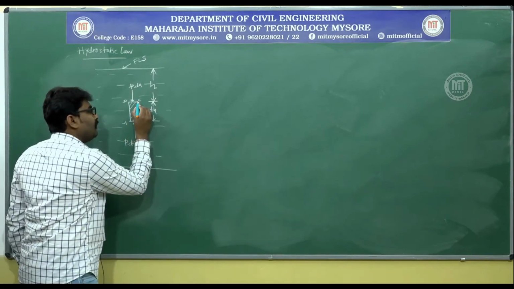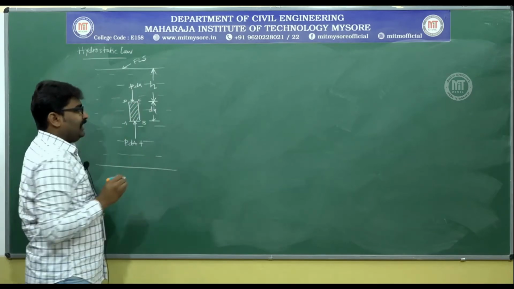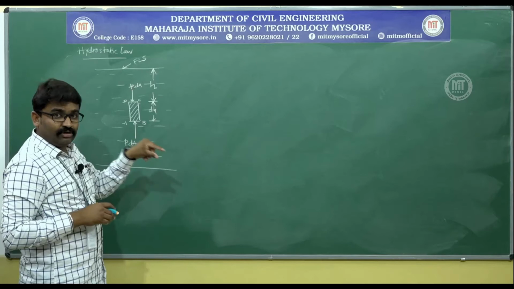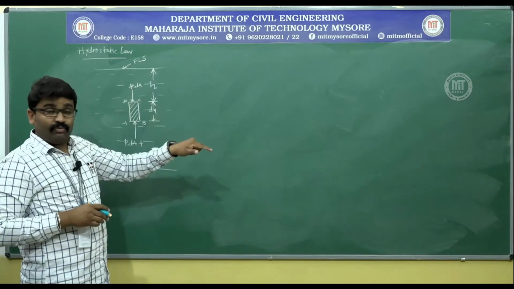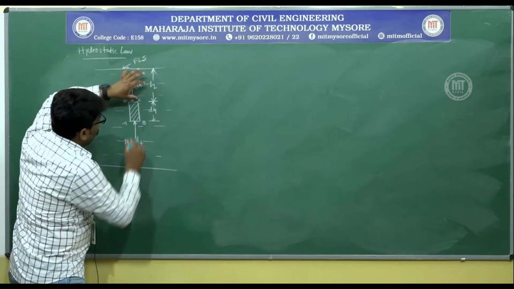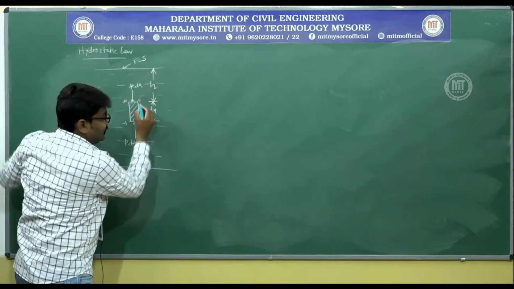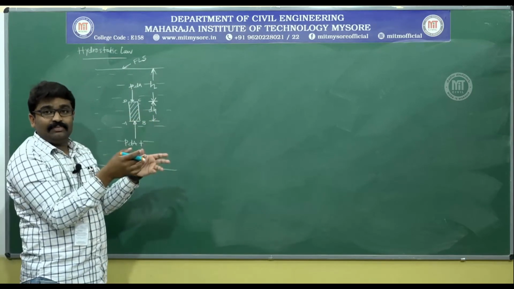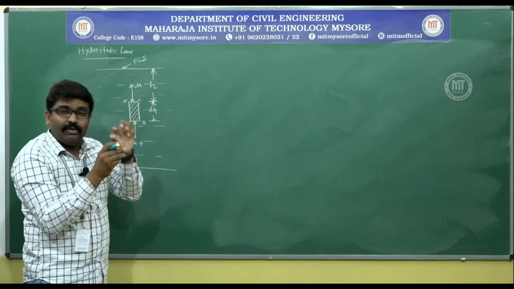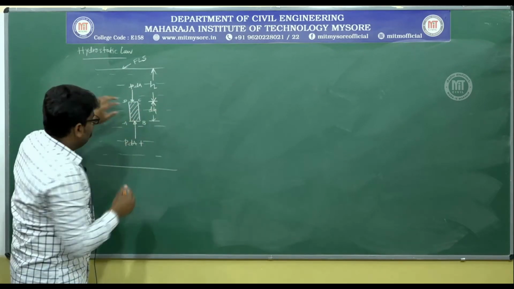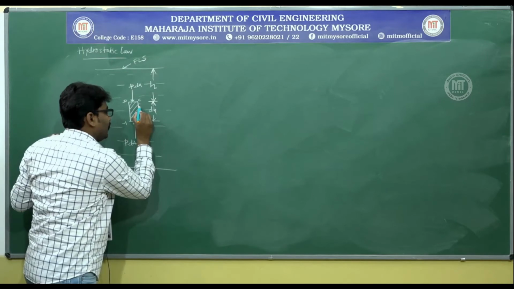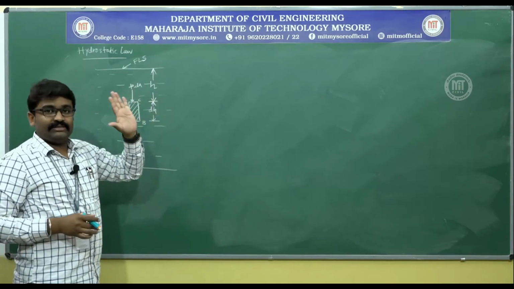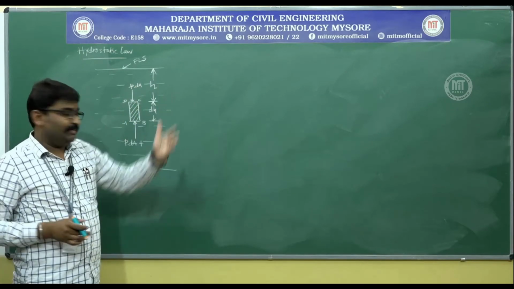If you come down by this little dH, and if you use partial differentials to represent even smaller ones, if you come down by a very small distance, say dou H, there is still an increase in pressure by a very small amount dou P. And if you come down even further there is a change in pressure, and in fact it is an increment.